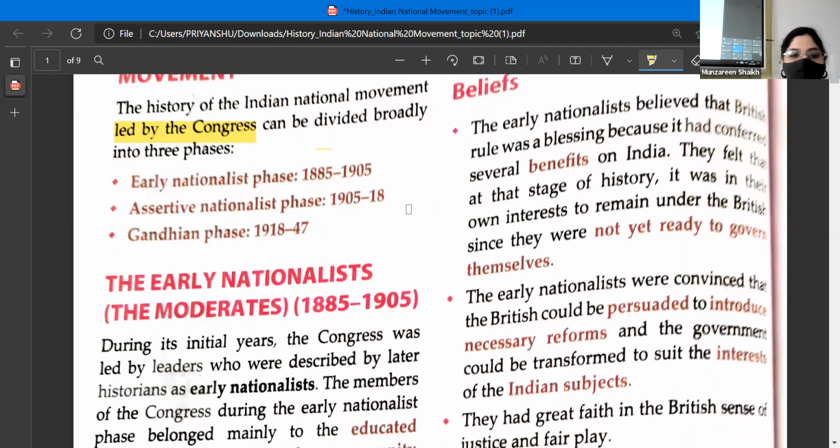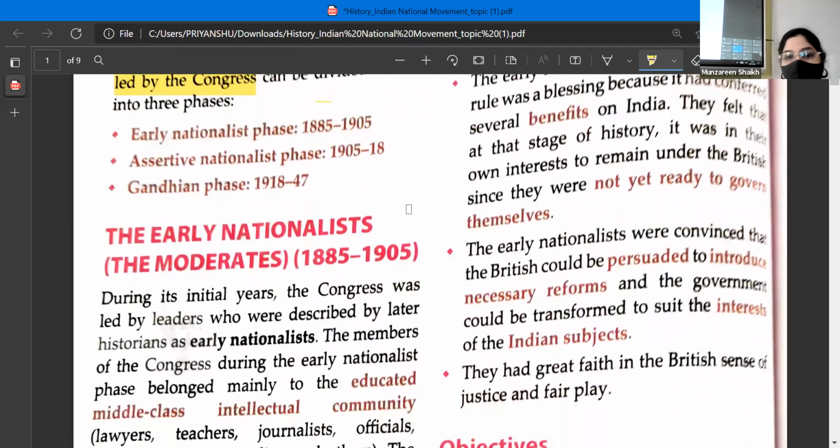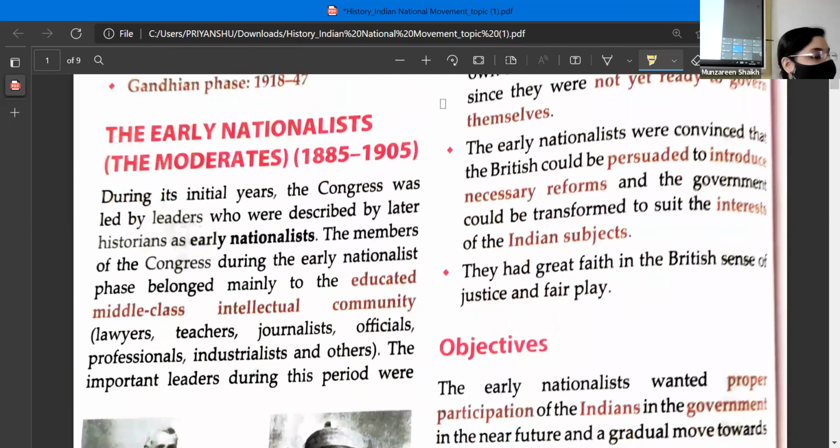The early nationalists, that is the moderators. Okay. That is the first phase, that is 1885 to 1905. During its initial years, the Congress was led by leaders who were described by later historians as early nationalists. The members of the Congress during the early nationalist phase belong mainly to the educated middle class intellectual community. So these members who are involved in this Indian National Congress, they belong to which community? The educated middle class intellectual community.